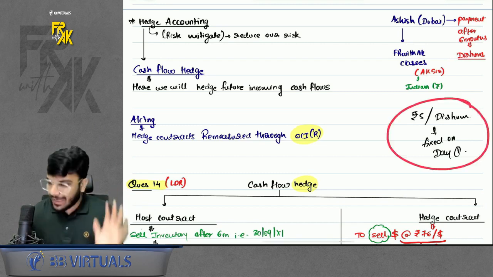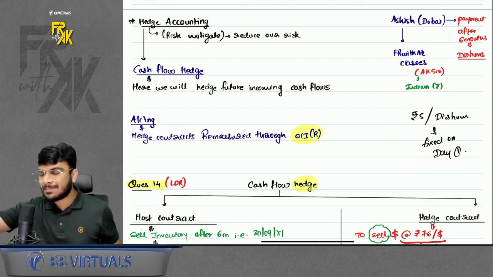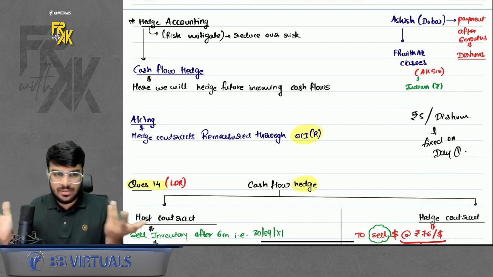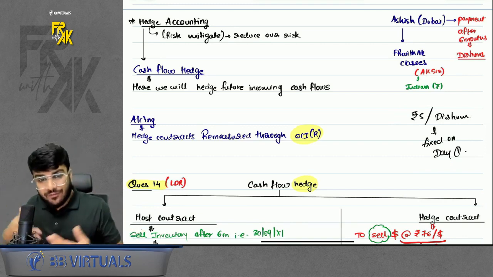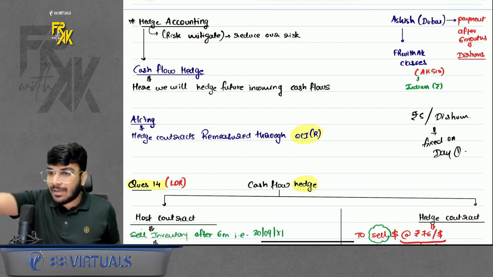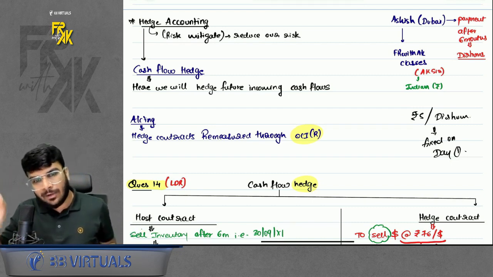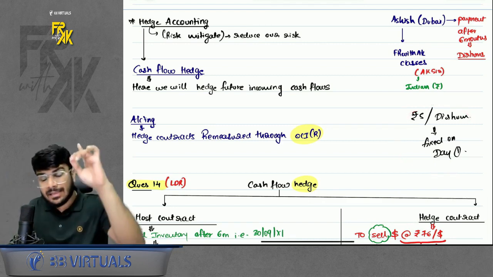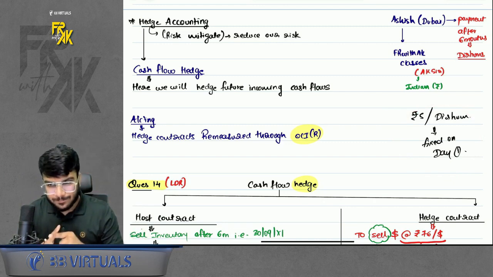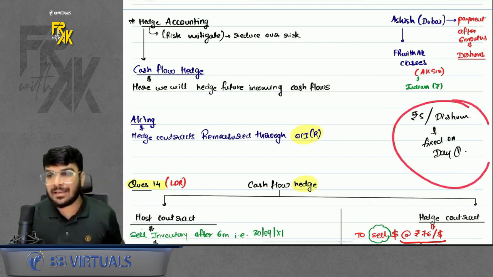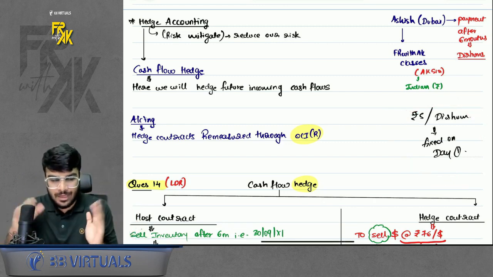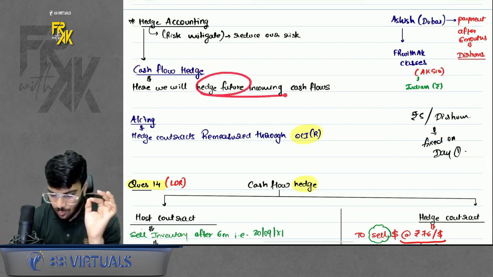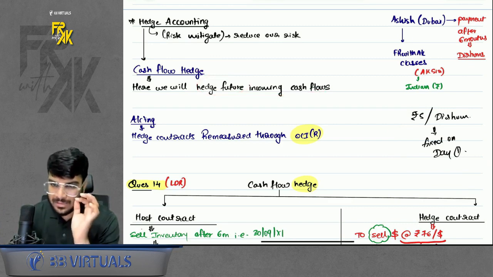Let's say, for example, on day one I fixed the rate that after 6 months, when I receive dirhams, I will convert at rupees 5 per dirham. I don't know the actual conversion rate, just taking a random example. So I fixed on day one that whenever I receive dirhams after 6 months, I can convert that at rupees 5 per dirham. This is hedging. See, in embedded derivative, we were not fixing the rate, right? In hedging, we fix the rate for the cash inflow. So what is the meaning of cash flow hedge? Whenever you hedge your future incoming cash flows, that is known as cash flow hedge.